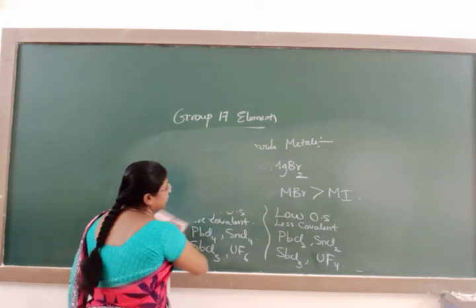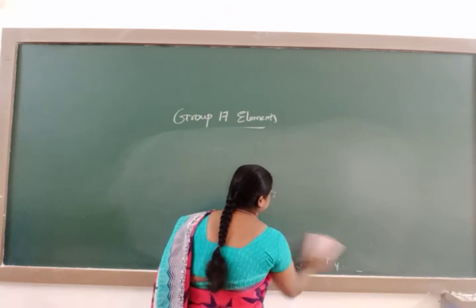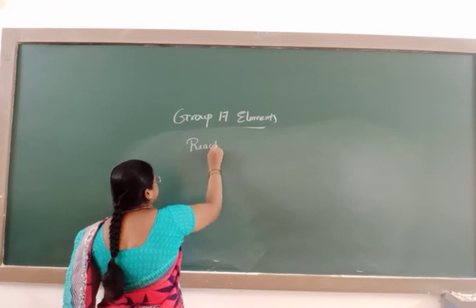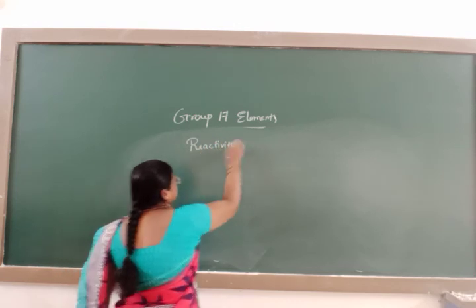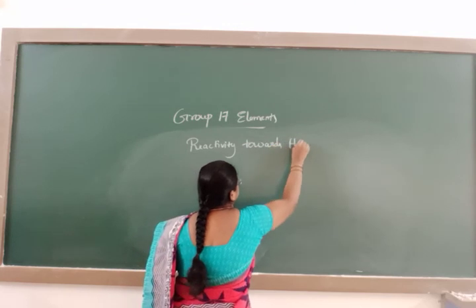After reactivity towards metals, next comes reactivity towards halogens.